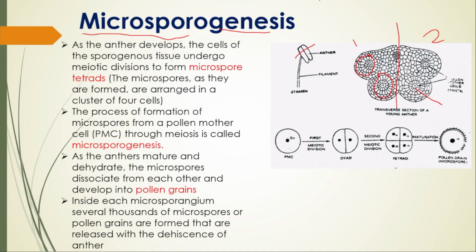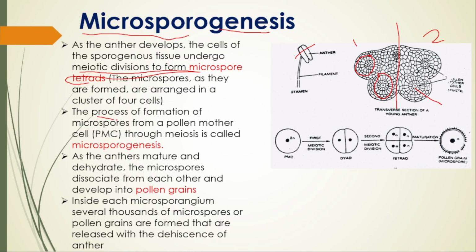As the anther develops, the cells of the sporogenous tissue undergo meiotic division to form a microspore tetrad. The microspores as they are formed are arranged in clusters of 4 cells. The process of formation of microspores from a pollen mother cell, that is PMC or else MMC, through meiosis is called microsporogenesis.